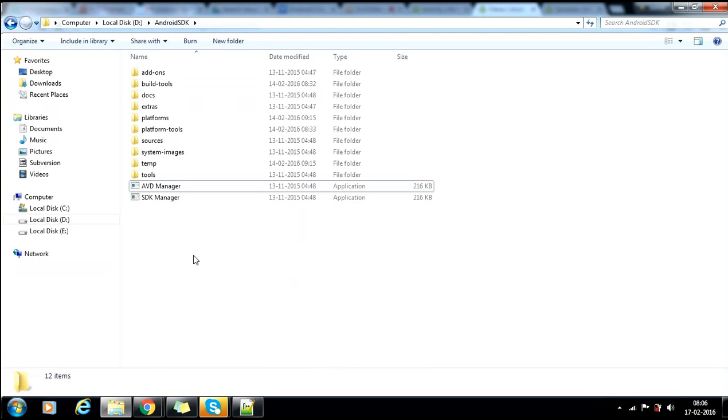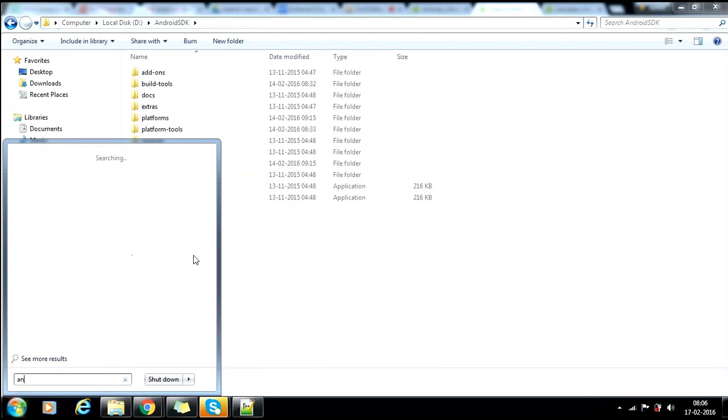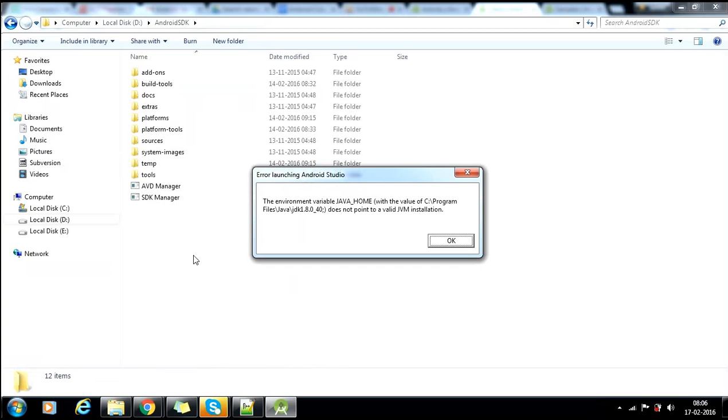I have installed Android Studio, but with a few problems. It was not installed. See, you got the error, right? Are you able to see? Actually, I need to set the path and the environment. If I enable that, I get another error. While it is running, it is showing another error.